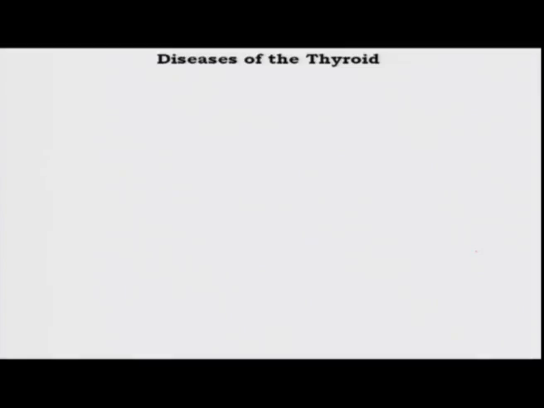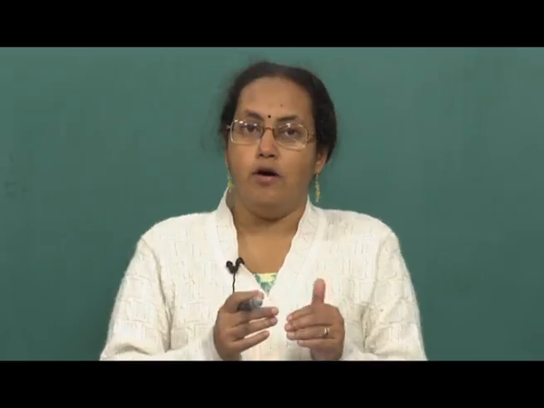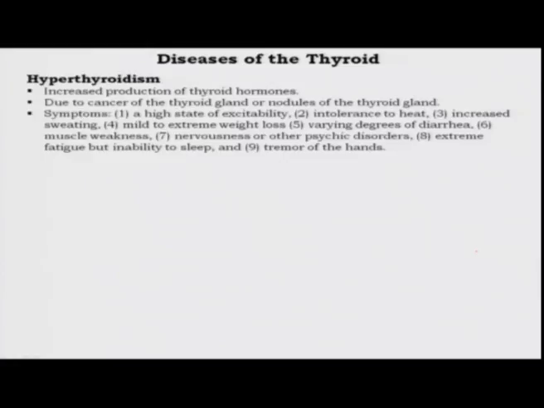So, now that we have learned about the physiological functions of the thyroid hormone, we can see that it is quite widespread and it influences many different processes in the body. Now, you can predict from that if you have a malfunction in the thyroid hormone production process or something wrong with your thyroid gland, you are going to get a very severe disease, and this disease can be of two kinds. It can be what is known as hyperthyroidism.